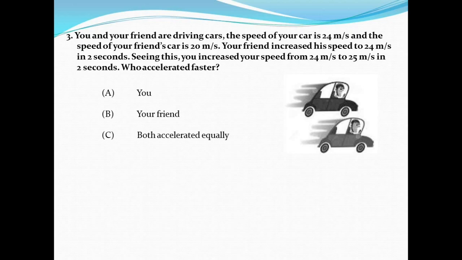Seeing this, you increased your speed from 24 meter per second to 25 meter per second in 2 seconds. Who accelerated faster? Option A, you. Option B, your friend. And option C, both accelerated equally.